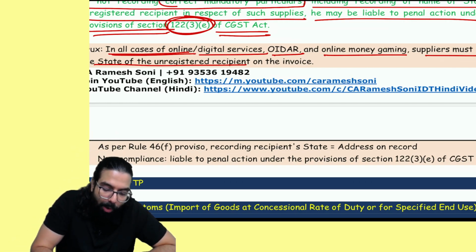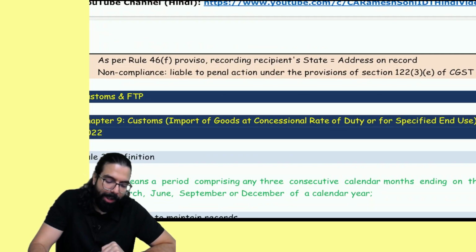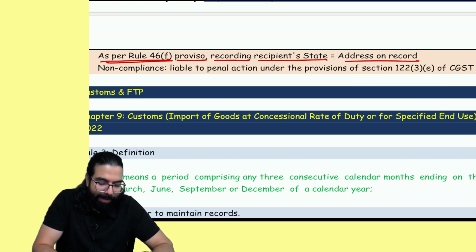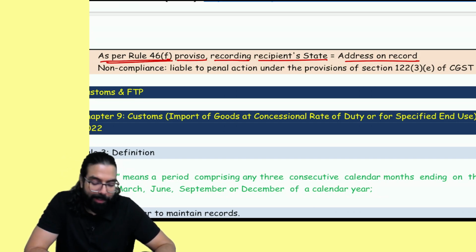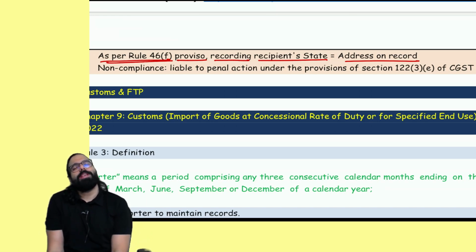They are telling us that in case of online digital services, OIDR, online money gaming, the supplier must record the name of the state of the unregistered recipient on the invoice as per the proviso to rule 46F. Recording the recipient's state is the address on record, and that will become the place of supply. So tell me one thing: you bought an ebook on my platform, and you mentioned your state as Maharashtra. In my record, you are the unregistered person. According to me, I am from Karnataka, and you have given your address as Maharashtra. For me, the place of supply will be Maharashtra. I'll charge you IGST. That's all.